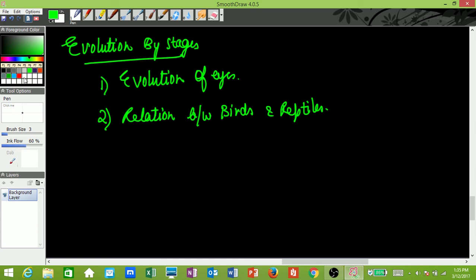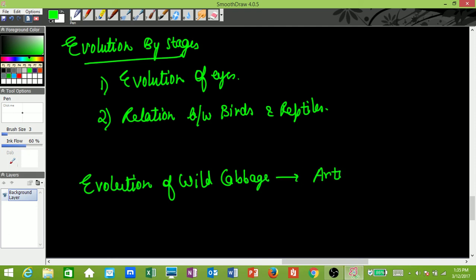After evolution by stages, evolution of wild cabbage, which is very rarely asked. I have not seen the evolution of wild cabbage being asked very frequently. Evolution of wild cabbage is an example of artificial selection. Please look up my video on artificial selection and evolution of wild cabbage, then you will understand what I'm talking about. Again, I have never seen this being asked for a very, very long time. However, please go through it.